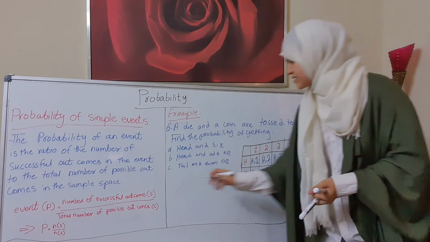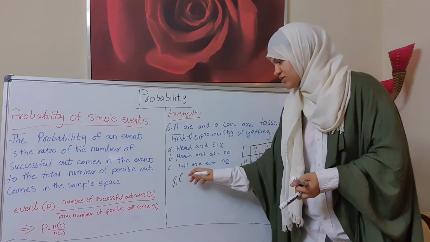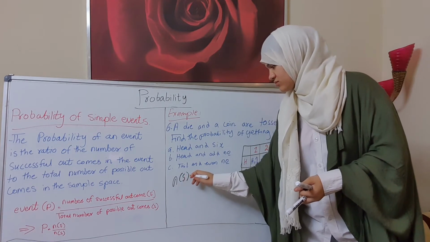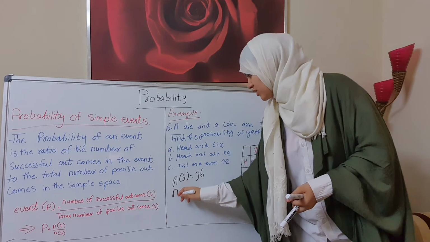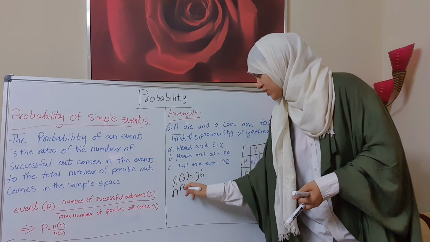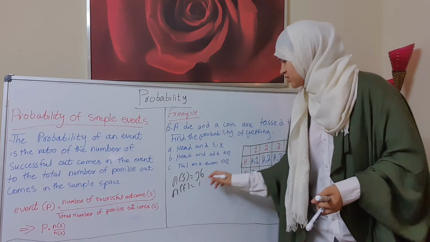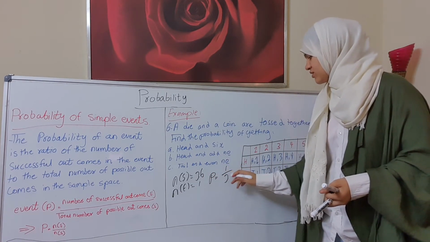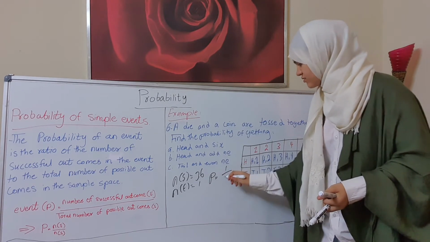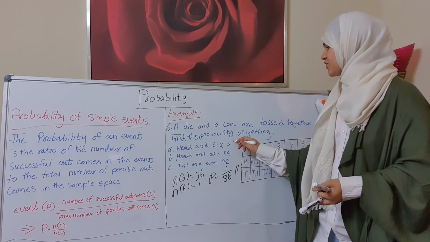So the total number of possible outcomes is equal to 36, and the number of successful outcomes of head and 6 is 1. So P is equal to 1 over 36. Okay, this is for A.